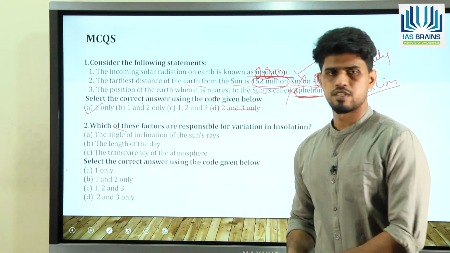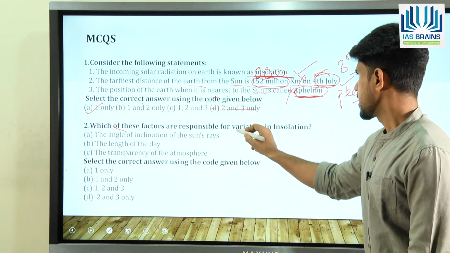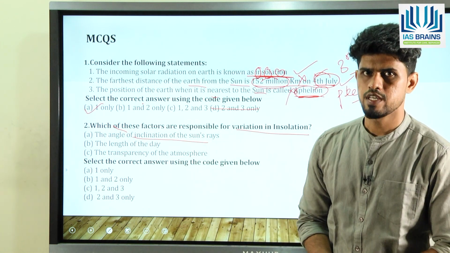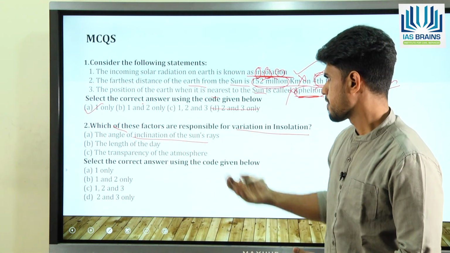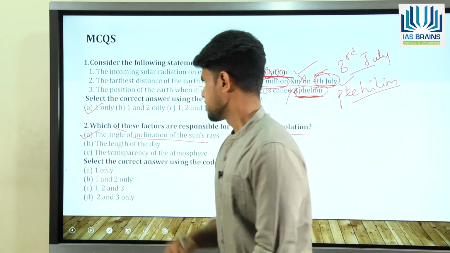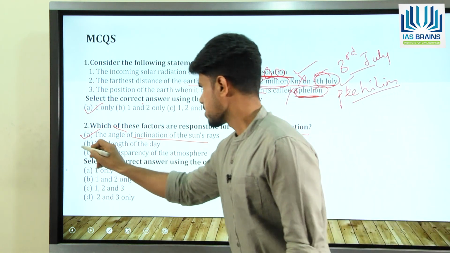Okay, so next, second question, which of these factors are responsible for variation in insolation? The angle of inclination of the sun's rays. Okay, so we have already discussed that. This is the reason why we have the tropical, temperate and the polar regions. So A is true. Then the length of the day, I told you the duration of the day is the reason. So B is also true.